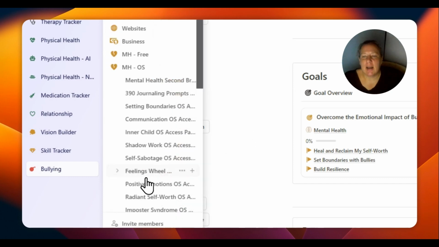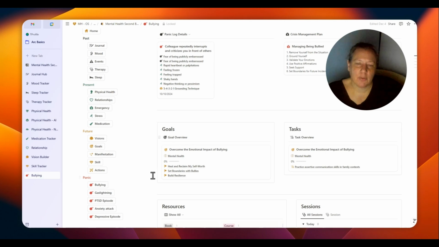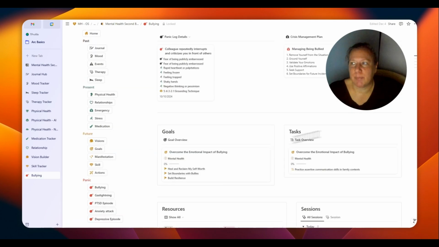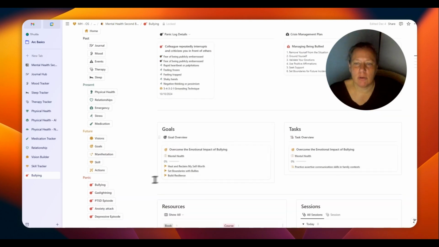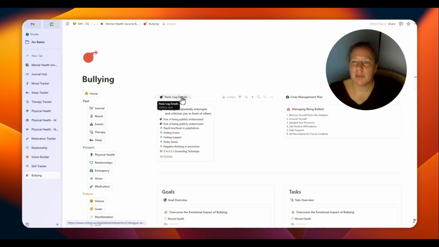Bullying is part of the panic room, and every part of the panic room is designed the same way like bullying, and I only included the issues that I personally experienced. So this is the panic log detail. It's what happened, what fear was triggered, what were the symptoms my body gave me, and what made me calm down, and when did it happen. So here you can always track what happens if something happens, and it will give you an overview.